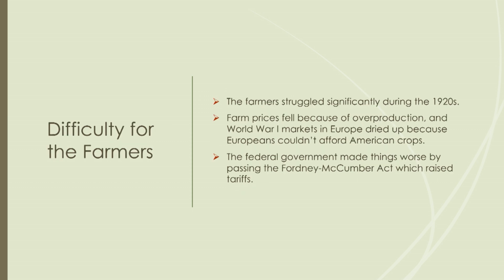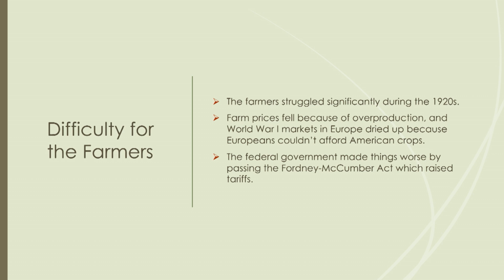Difficult for farmers. One of the things that we said, that most people in the 1920s enjoyed some significant prosperity. The one group that was left out of the economic prosperity of the 1920s was American farmers. And the reason being is because when World War I was over with, the farmer was producing a great deal that could be sold, of course, overseas to Europe, to American allies. But now that the war is over with, the farmer has produced too much, so there's an oversupply, and the prices for those crops, of course, have fallen out of this world.